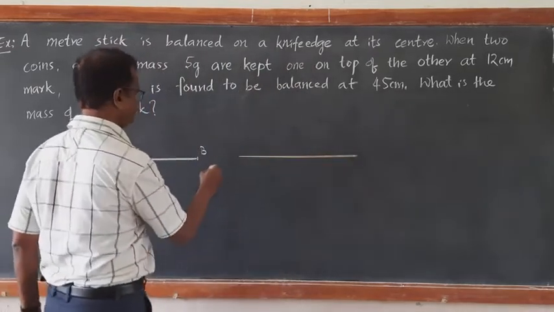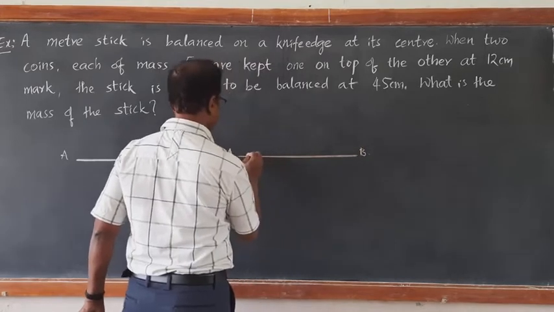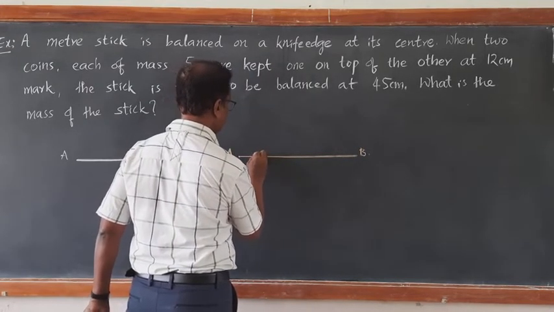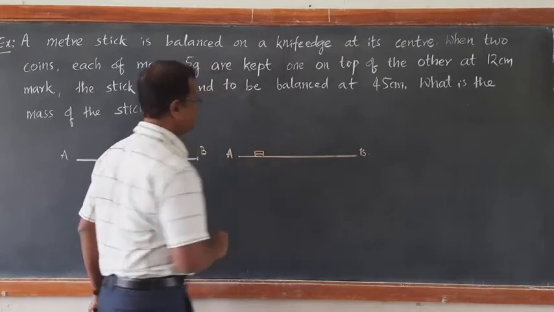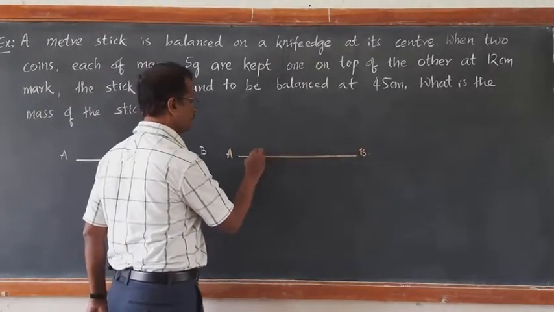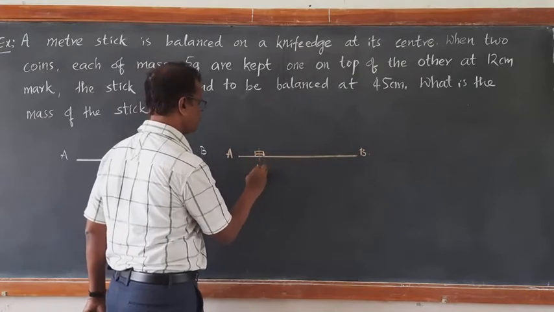Same stick of 1 meter. Now, two coins of 5 gram each are kept one on top of the other. Means total mass of these two coins is 10 gram, 5 plus 5, 10 gram. Each placed at 12 centimeter mark.